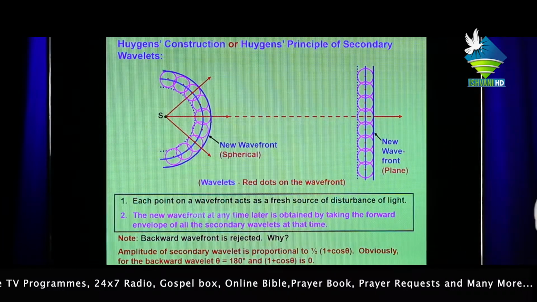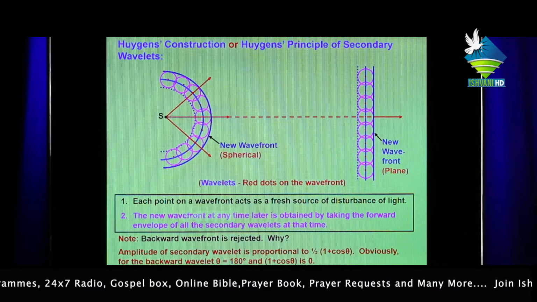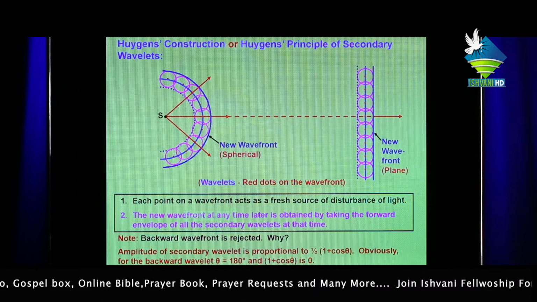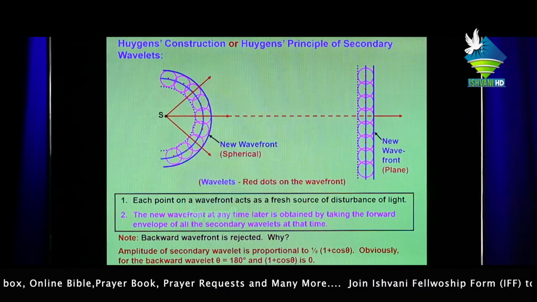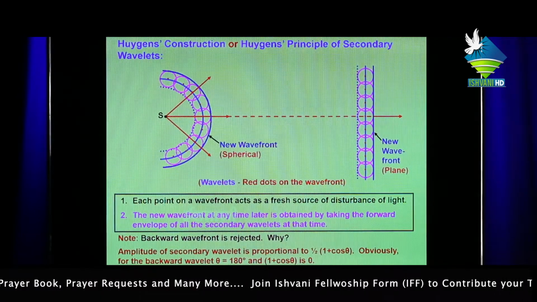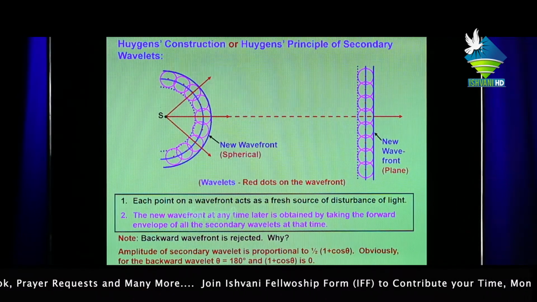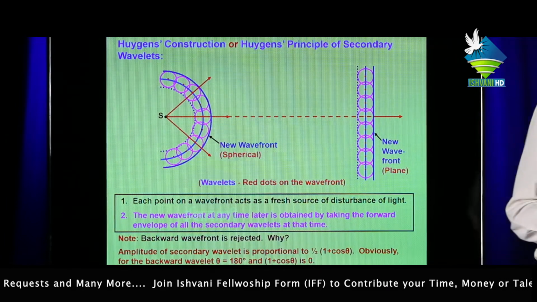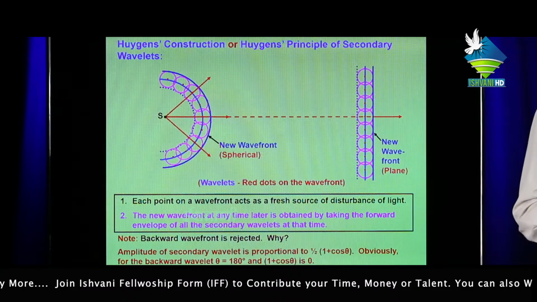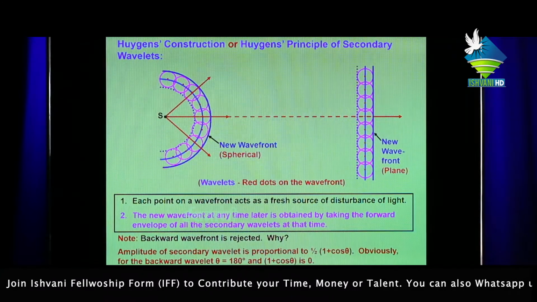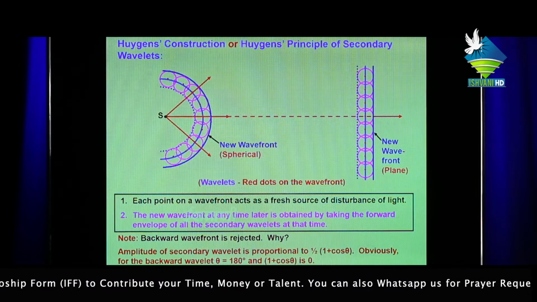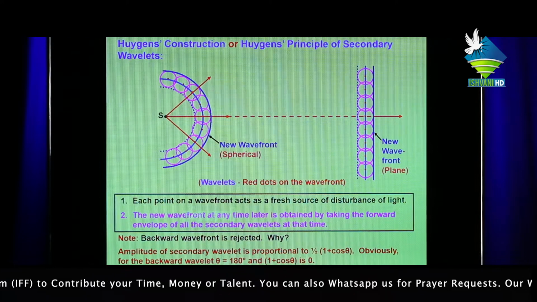Each point on a wavefront acts as a fresh source of disturbance of light. Second, the new wavefront at any time later is obtained by taking the forward envelope of all the secondary wavelets at that time. Note, the backward front is rejected. Why? The amplitude of secondary wavelets is proportional to half of 1 plus cos theta. Obviously, for the backward wavelets, theta equals 180 degrees and 1 plus cos theta is 0.